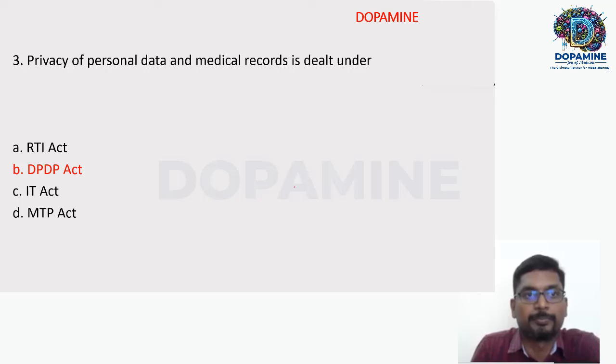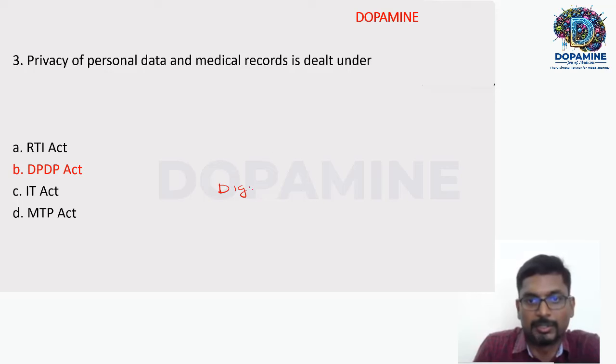The third question is: privacy of personal data and medical records is dealt under which act. This is a recent advancement with respect to law, the DPDP Act, the Digital Personal Data Protection Act.